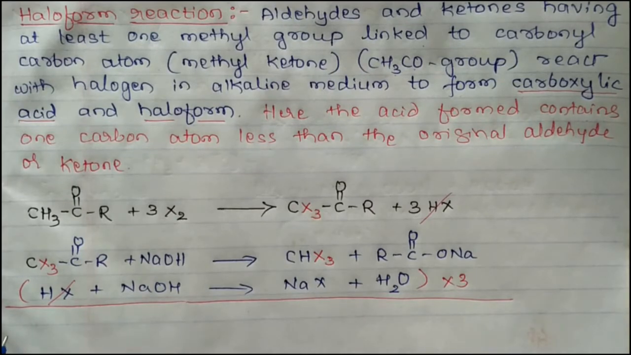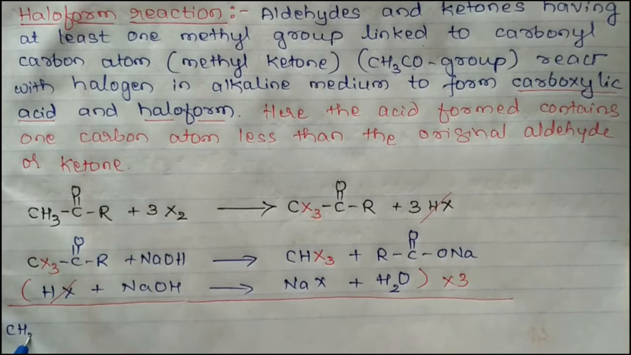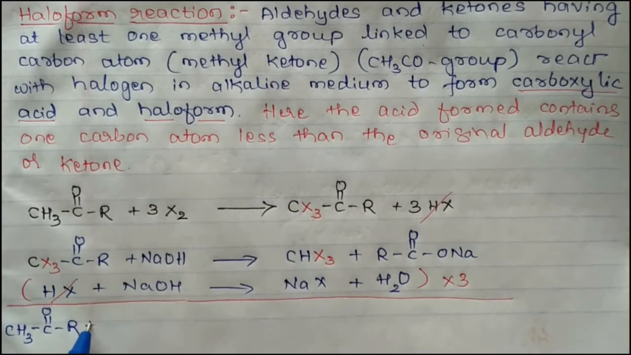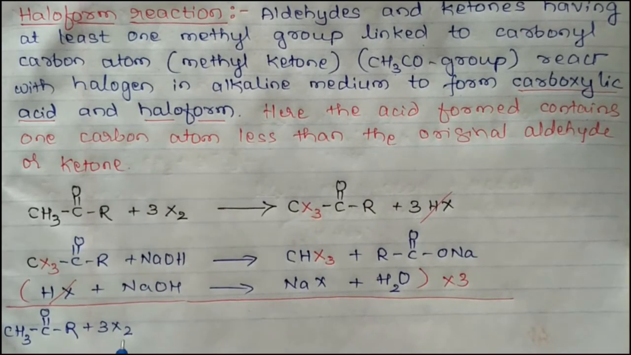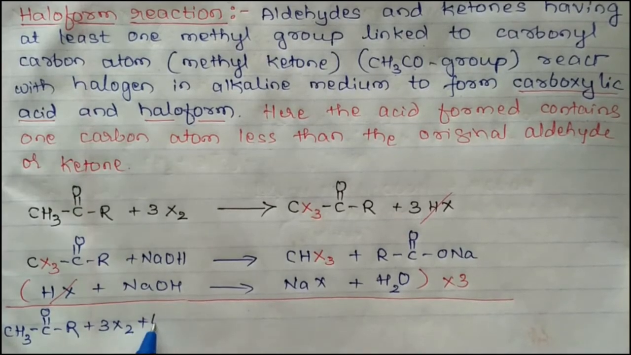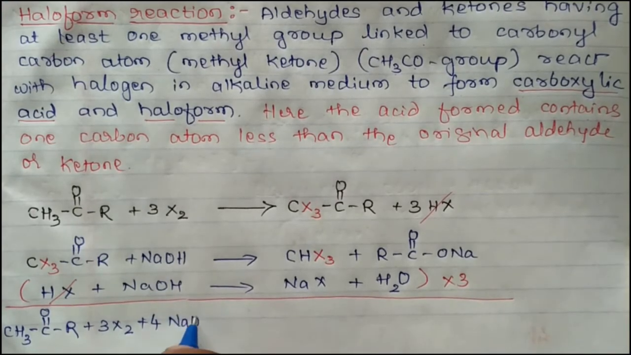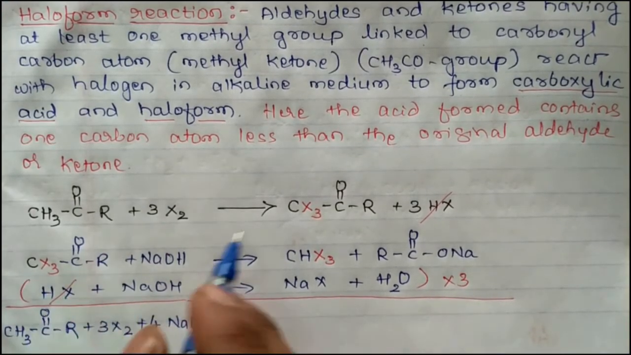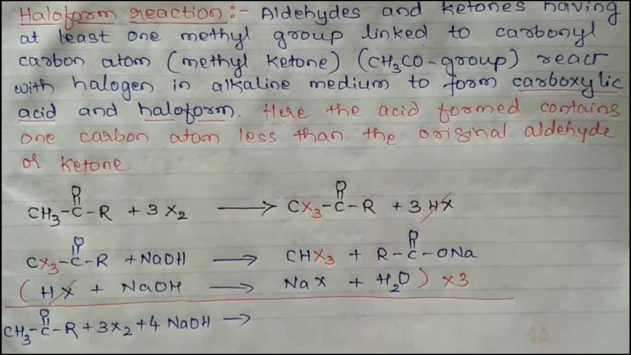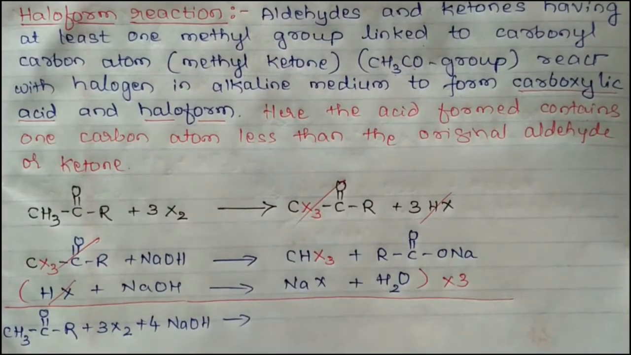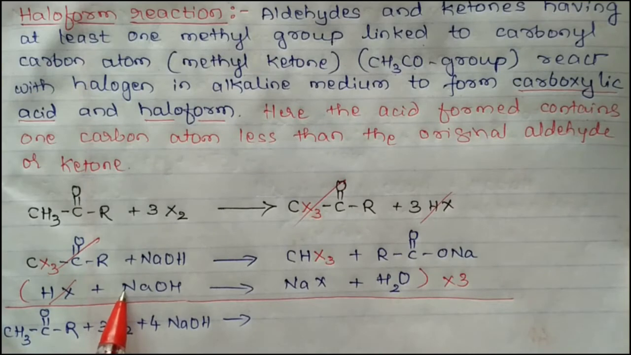CH3C double bond OR plus 3X2 plus 4 NaOH. Here 3 plus 1, 4 NaOH, and we have to cancel this also. Multiplied, 3 plus 1, 4 NaOH, and on the product side we are going to get